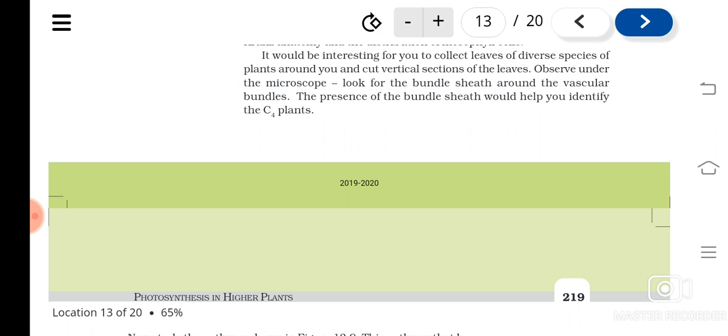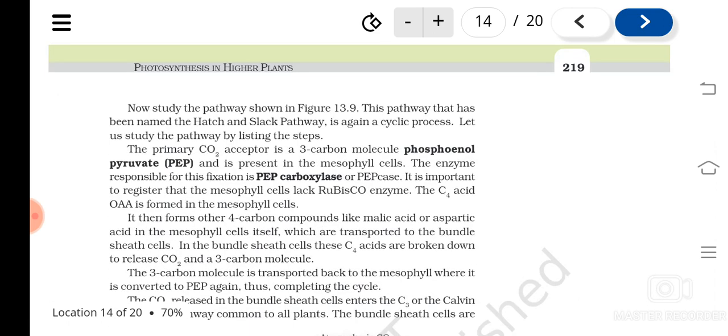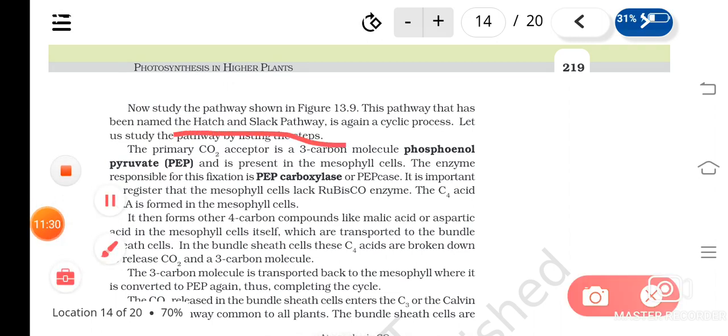Understood? Now, next, the pathway of the C4 cycle is also known as the Hatch and Slack pathway. And it is also a cyclic pathway. Here, the difference is the primary carbon dioxide acceptor is a 3-carbon molecule, phosphoenol pyruvate, PEP. These are present in the mesophyll cells, not in the bundle sheath cells.